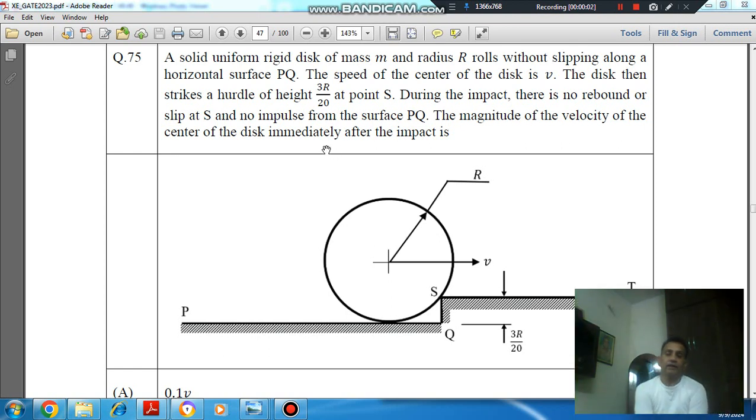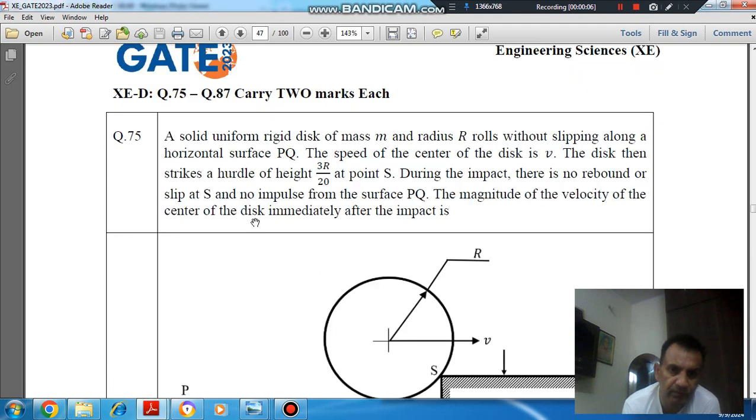Hello, welcome again. We are solving the GATE 2023 XE solid mechanics paper. We have solved the one-mark questions. Questions 75 to 87 carry 2 marks.